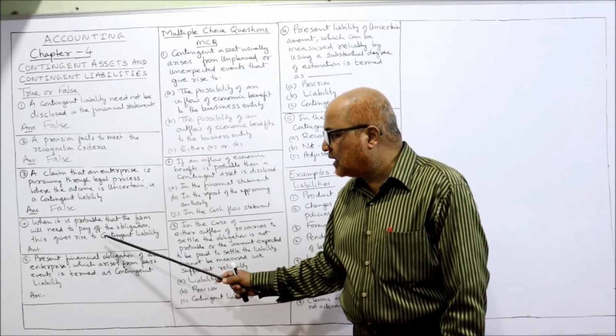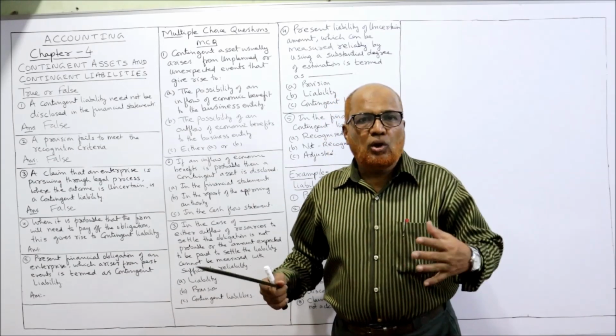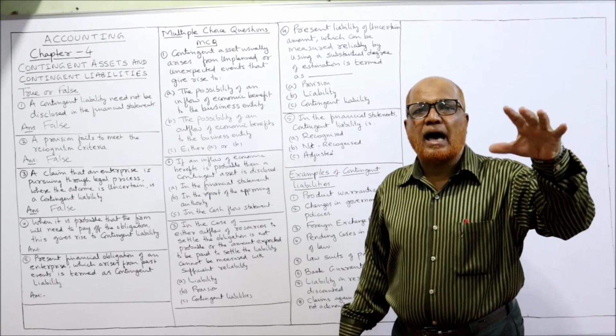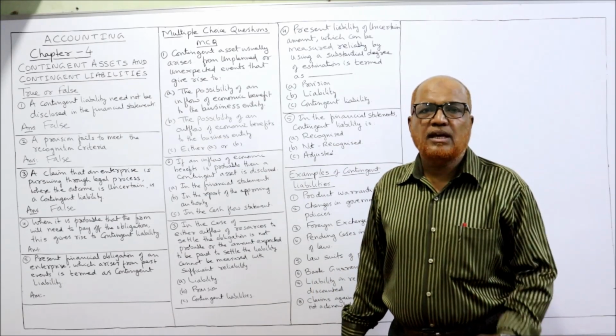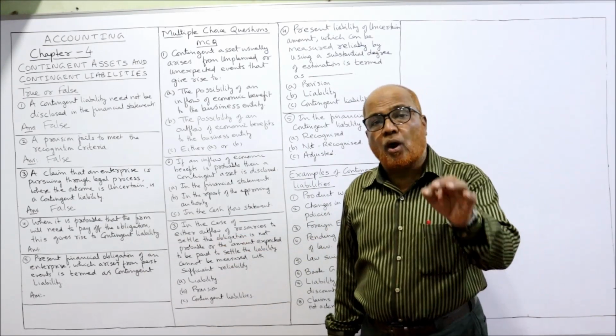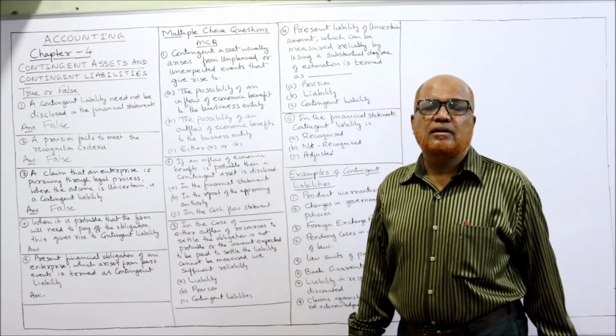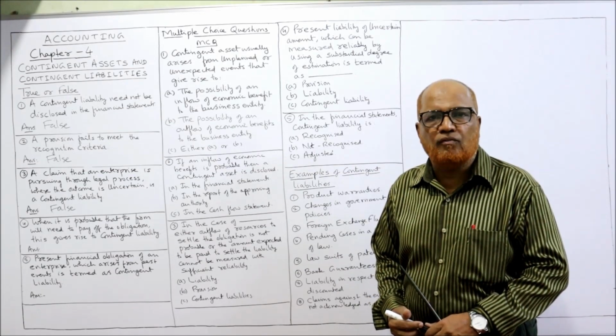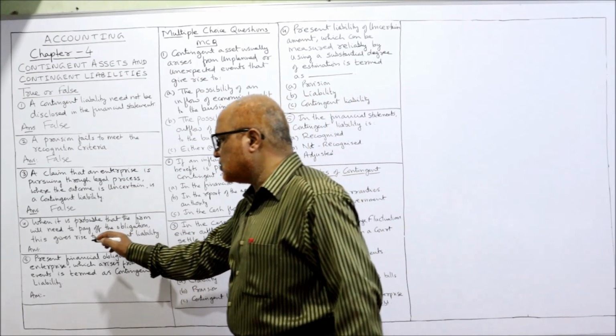It is not a contingent liability. When it is not probable, when it is uncertain and depends on the happening of an event, then it will be called a contingent liability. Here, when it is probable that the firm has to pay, it is a provision. So here it is false.